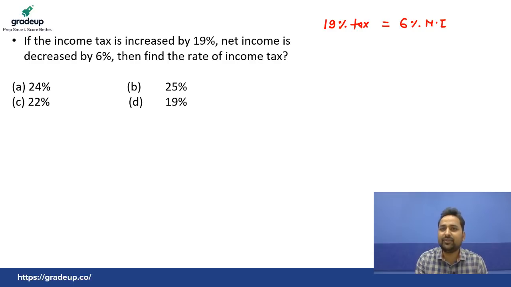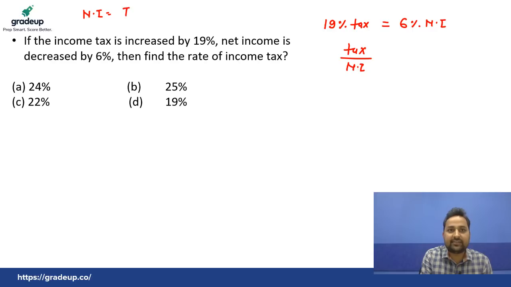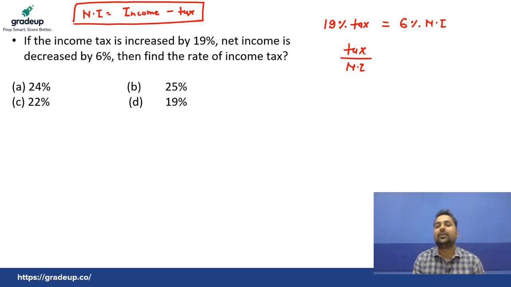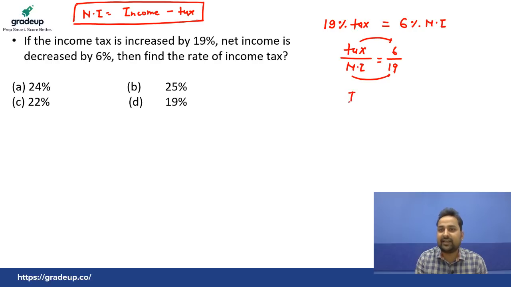Now, what can we do? Simplify the things. Tax upon net income. And always remember, what is net income? That is always income minus tax. Income minus tax always equals net income. This is the concept. Okay. So, tax upon net income, what we got? Tax 19%. Here we can write that is 19. Net income, this is the thing. So, tax equals 6, net income equals 19, then what is the income?